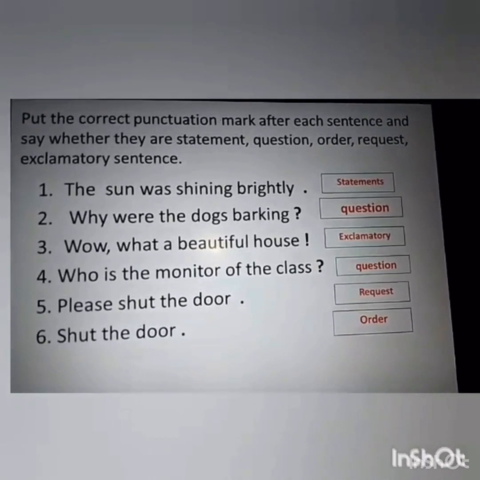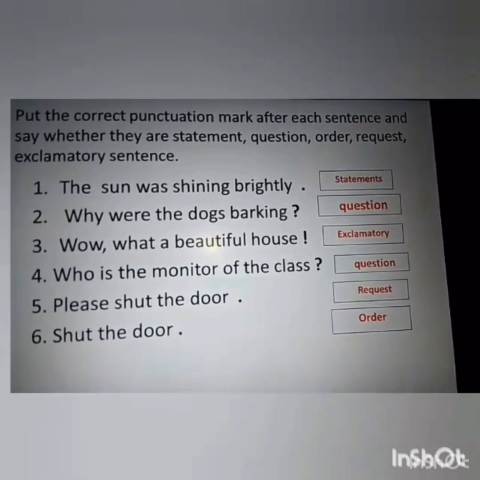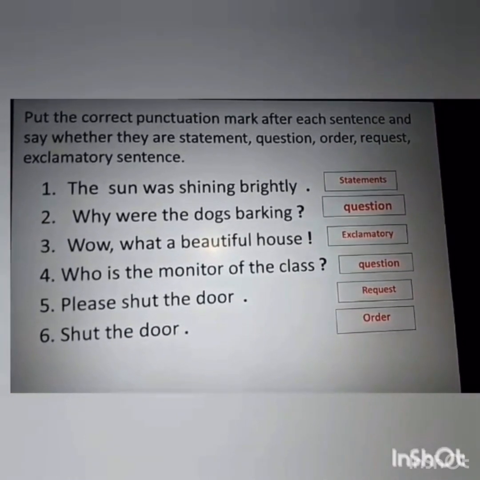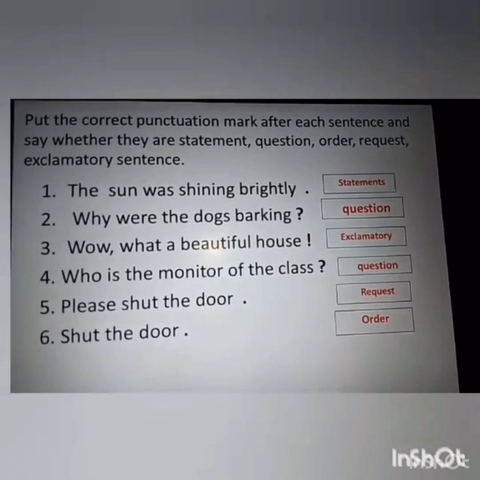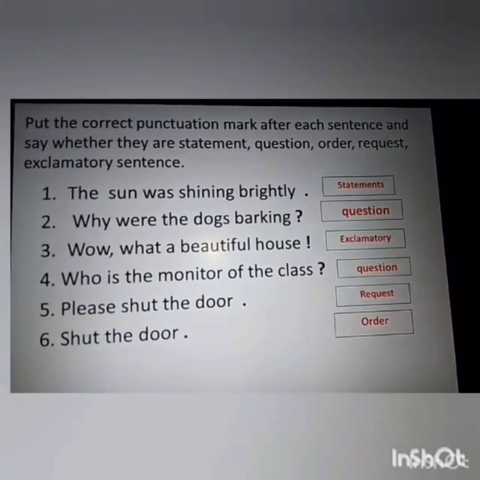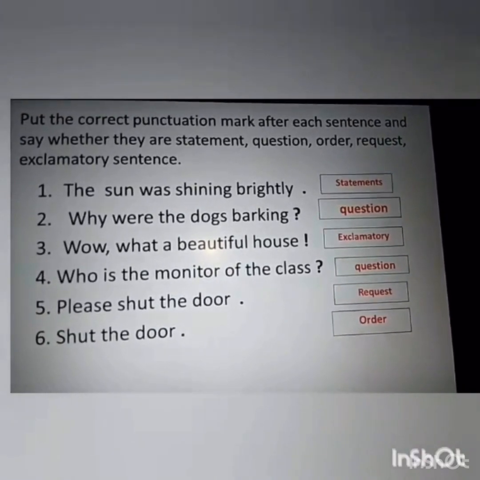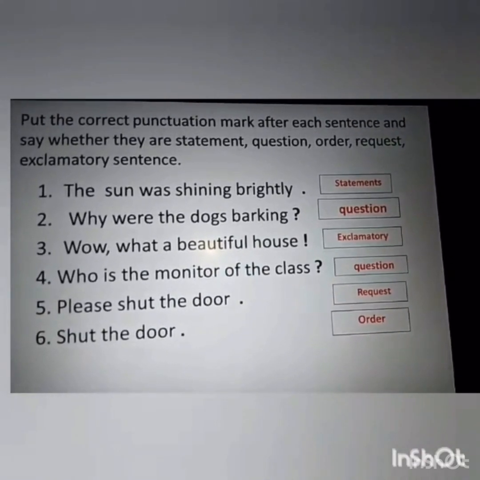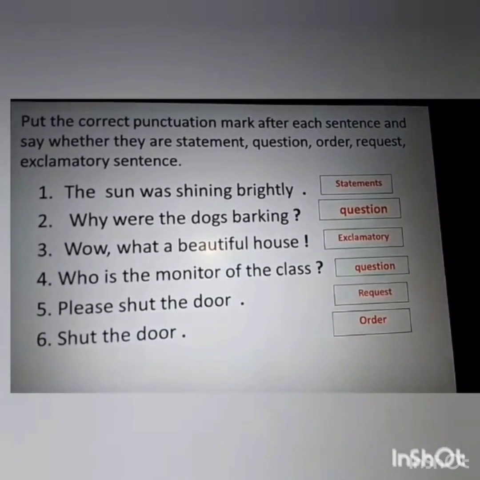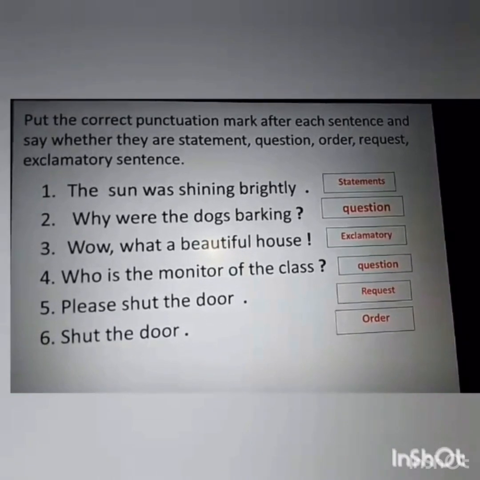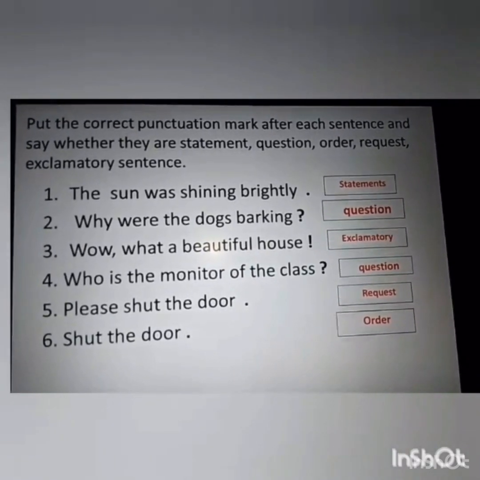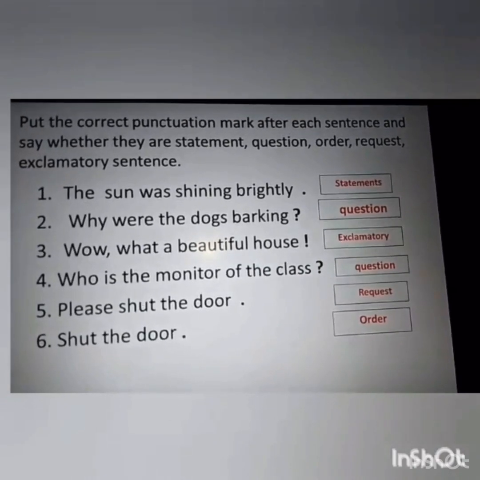Please shut the door. As the word please is given in this sentence, it makes the sentence a request type. So the type of the sentence is request, and you know that in a request or an order, in these types of sentences you always put a full stop. Shut the door. It gives you a command to do something, that you have to shut the door. So you will end the sentence with a full stop and the type is order.